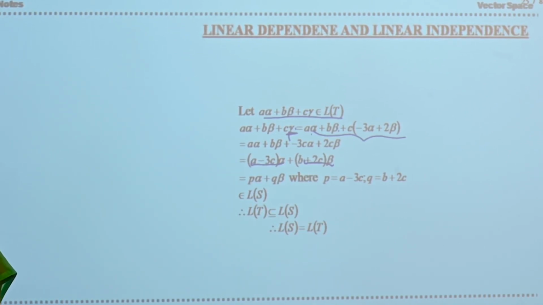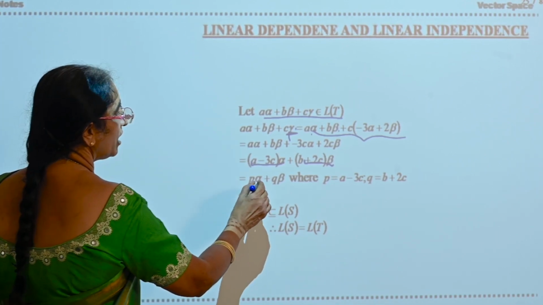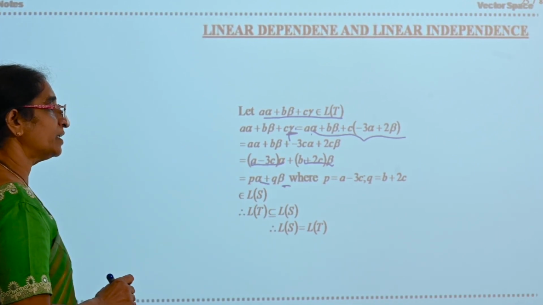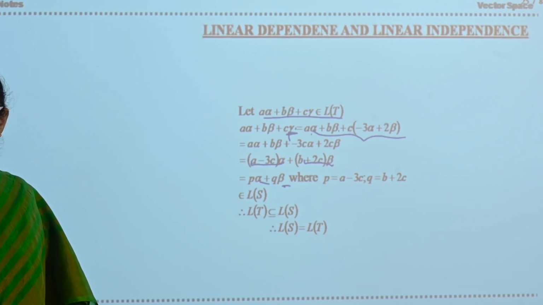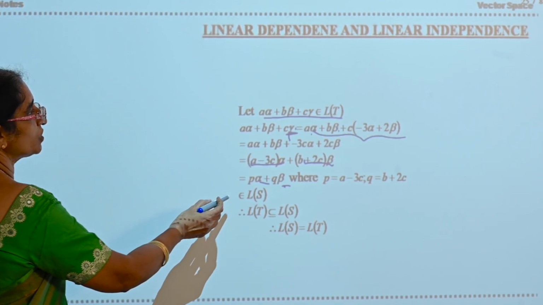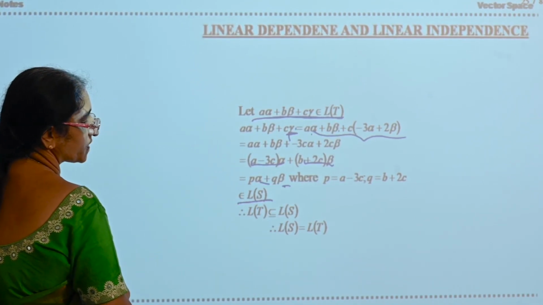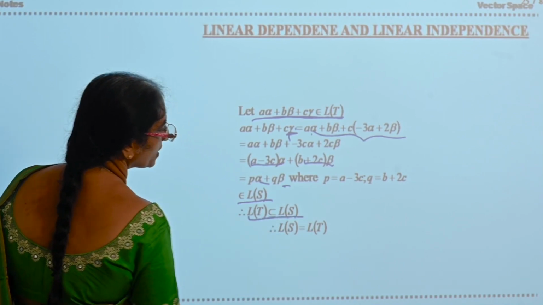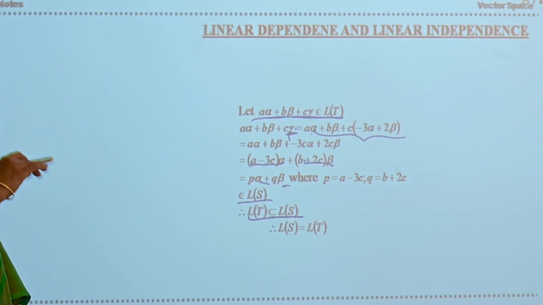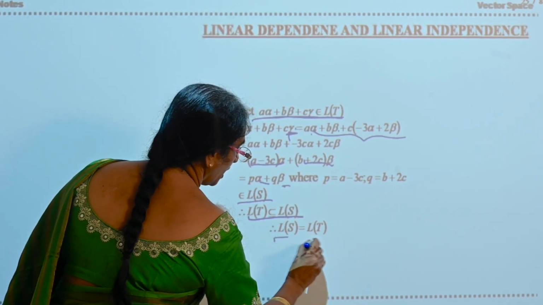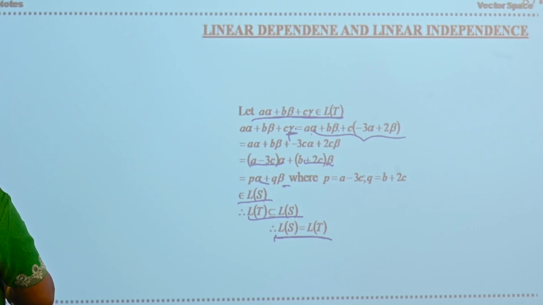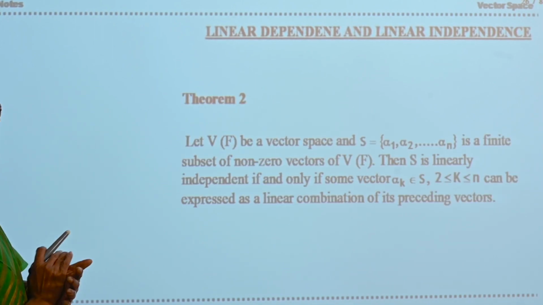That means A alpha plus B beta plus C gamma belonging to L of T is a linear combination of two elements alpha and beta. So the linear combination of two elements alpha and beta will be in L of S. So this belongs to L of S. That is, any element in L of T is becoming an element in L of S. Therefore, L of T is a subset of L of S. Previously you already showed L of S is a subset of L of T. Therefore, you can say L of S is equal to L of T. Okay.